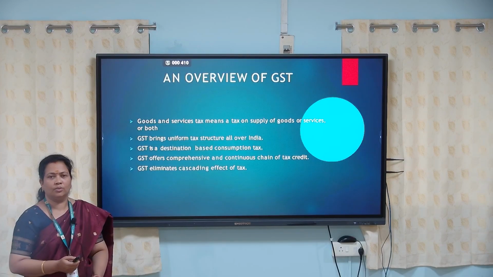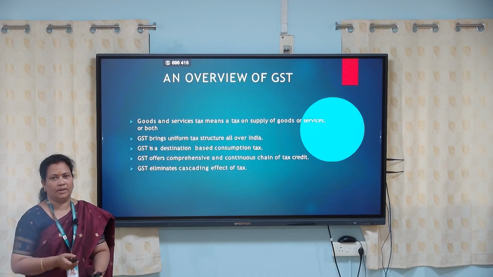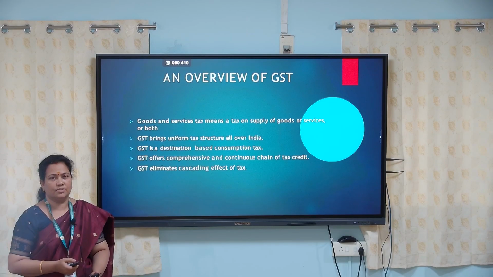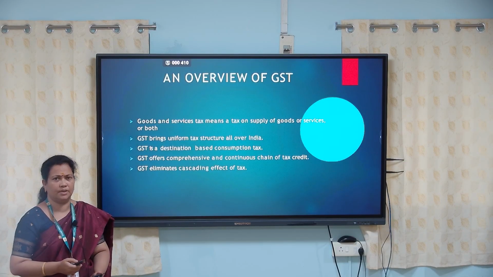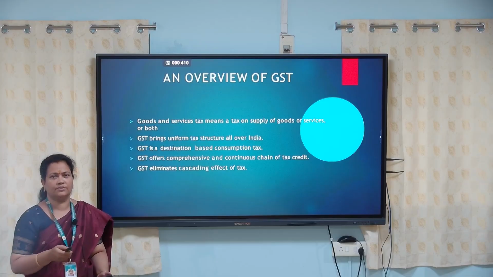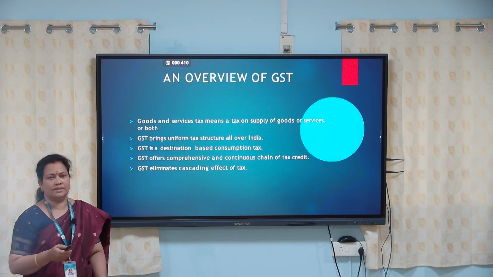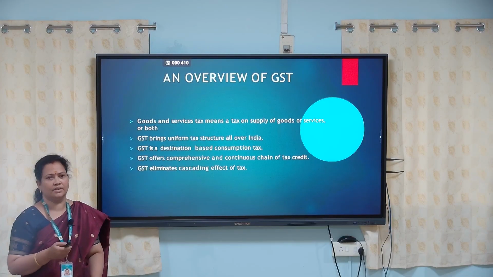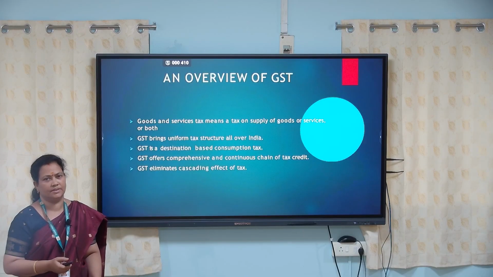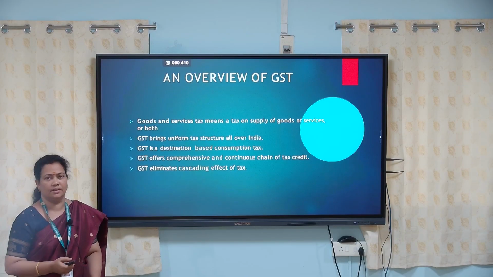So as we all know, GST has been put into practice for our one nation, one tax. So our then Prime Minister, Mr. Atal Bihari Vajpayee sir, he is the father of GST, and he has initiated this process, and this came into practice on 1st July 2017.